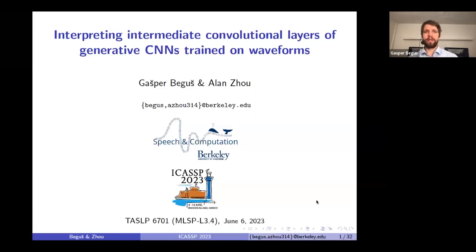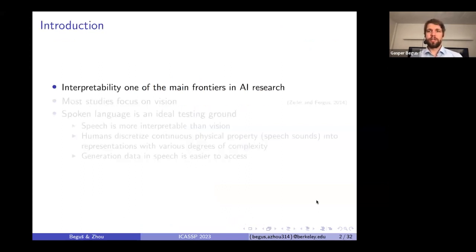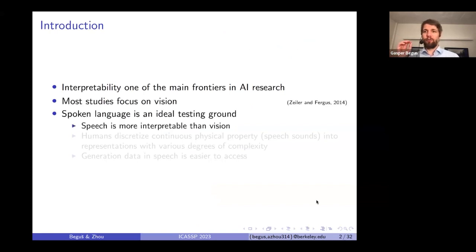Hello, this is a presentation of the paper Interpreting Intermediate Convolutional Layers of Generative CNNs Trained on Waveforms by Gasper Begush and Alan Joe. So interpretability is one of the main frontiers in AI research, but most of the work focuses on vision. We here claim that for interpretability, spoken language is a much better testing ground because it's